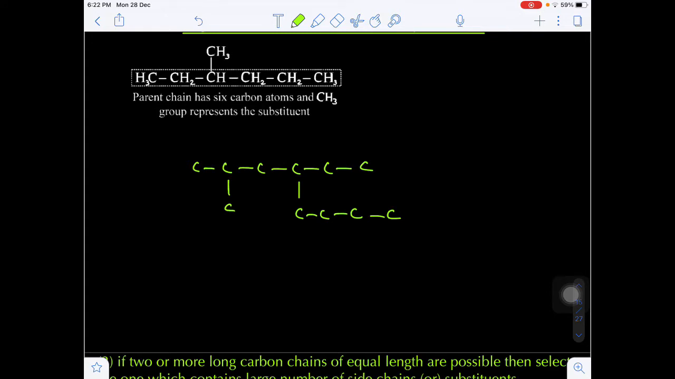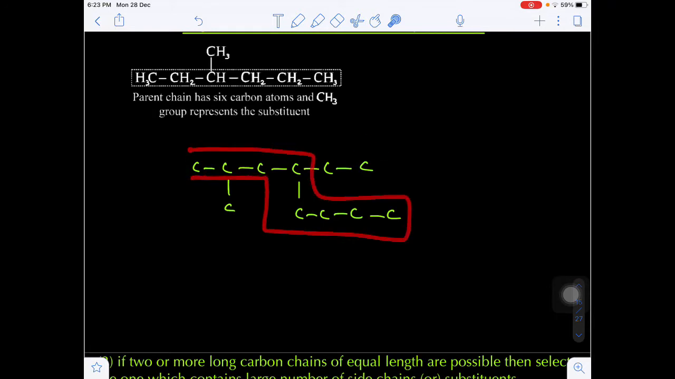Now, suppose this is the carbon skeleton I am given. Now I have to consider the total number of carbon atoms, which should be maximum. So 1, 2, 3. Next chain will be 1, 2, 3, 4, 5, 6. Next chain will be 1, 2, 3, 4, 5, 6, 7, 8. How many carbons here? 8 carbons are there. Next, 1, 2, 3, 4, 5, 6, 7 carbons only I have. So maximum carbons will be how much?